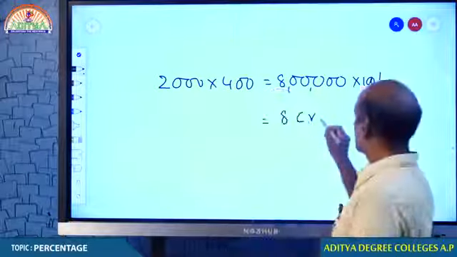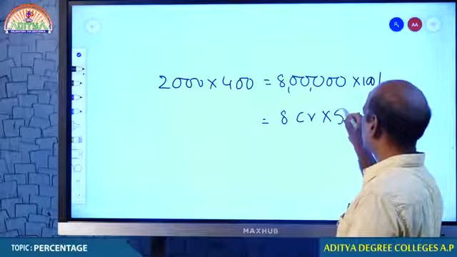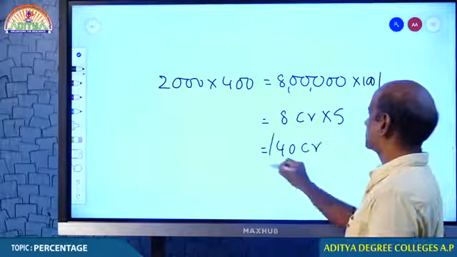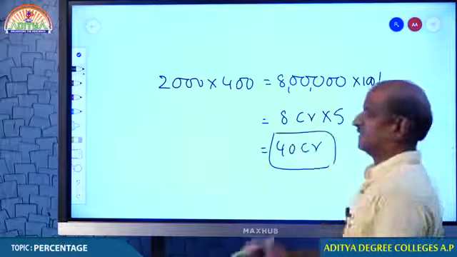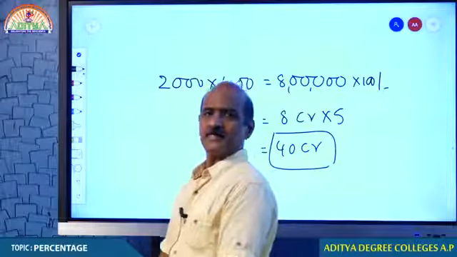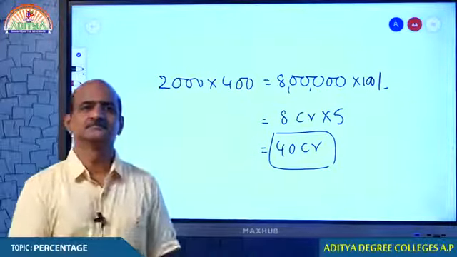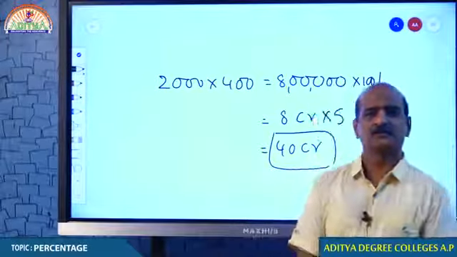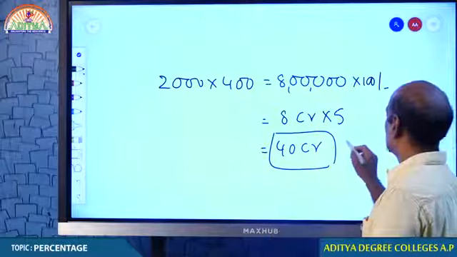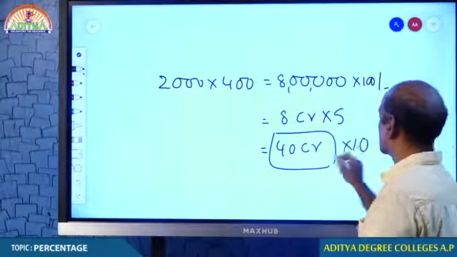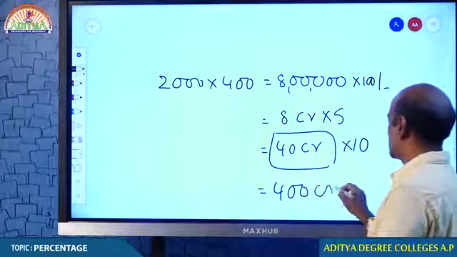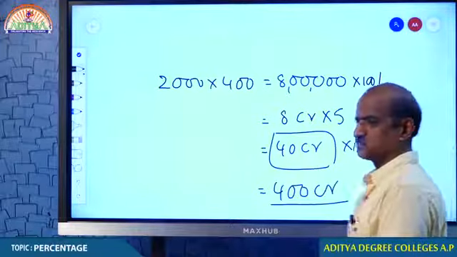Let me suppose that there are 5 shows a day, maybe the collection can be around 40 crore rupees a day. The collection can be 40 crore rupees a day. And if the cinema runs successfully for about 10 days continuously, without any break, maybe the collection could be something around 400 crore rupees.